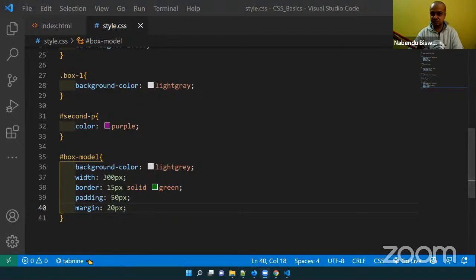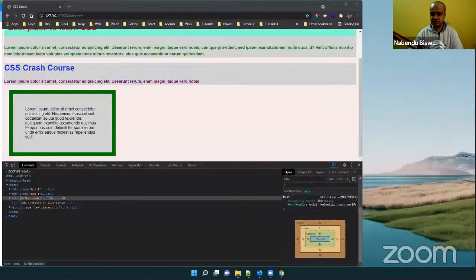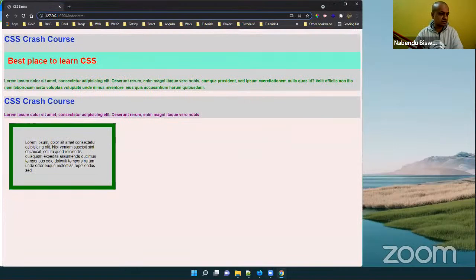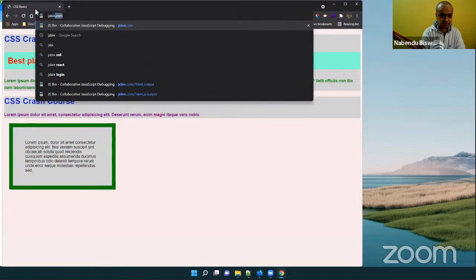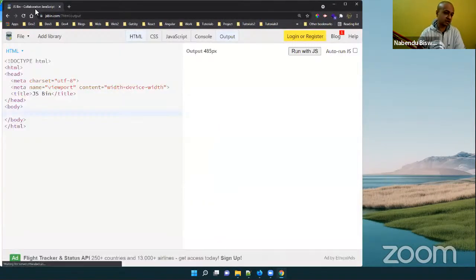So let me close this, because we are going to learn JavaScript through an editor. We are going to touch the basics again, but we are not going to learn through this. We are going to learn JavaScript through something like JSBin. This is a very good online editor, and we are going to learn through this.